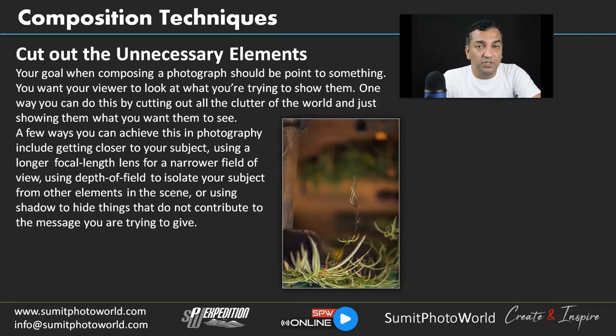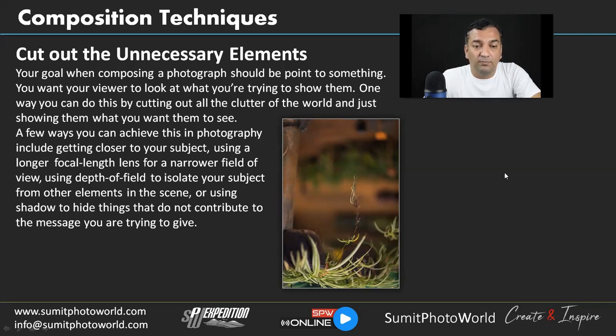So if anything is making a distraction in the image, you can crop it and make your final image. The image below is the example. There are a few ways you can achieve this in photography, including getting closer to your subject. As I said, you can use your zoom lens if you have one, or use a longer focal length for a narrower field of view. You can fill the frame by zooming into the subject.